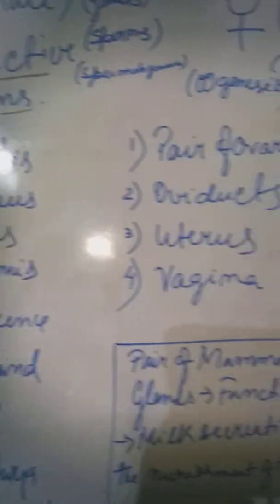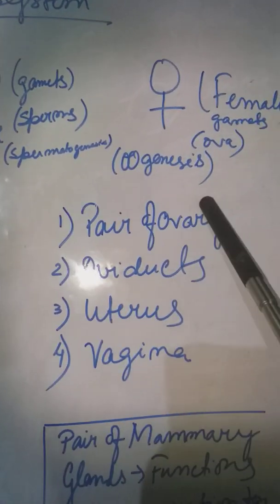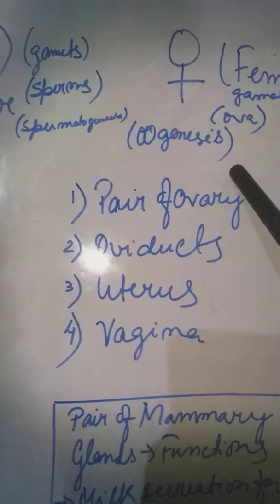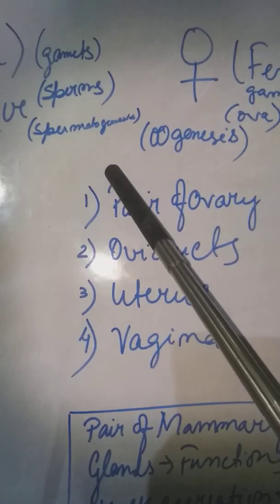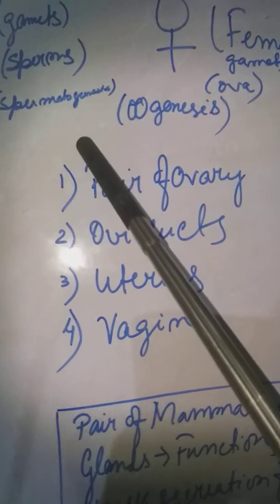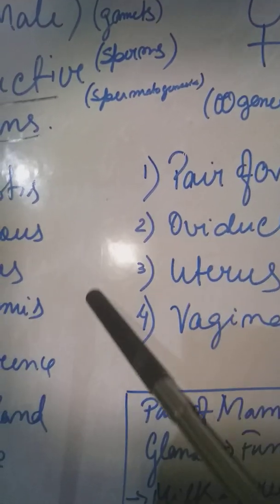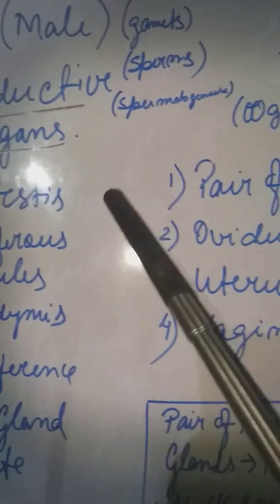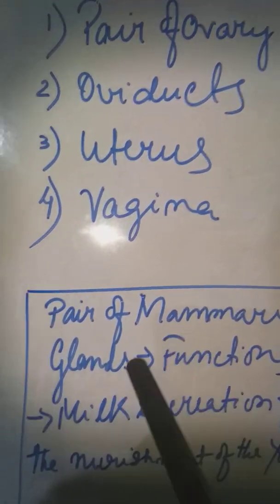But the general process of spermatogenesis and oogenesis holds good for all the higher animals capable of sexual reproduction, especially the vertebrates, and here it is the common characters of mammalia, because humans come under the group mammalia because of the presence of a pair of mammary glands.